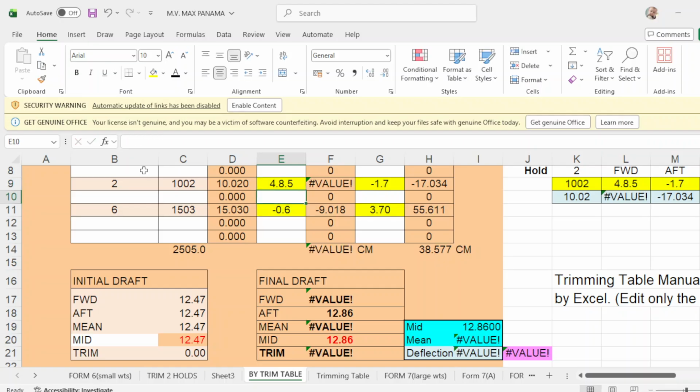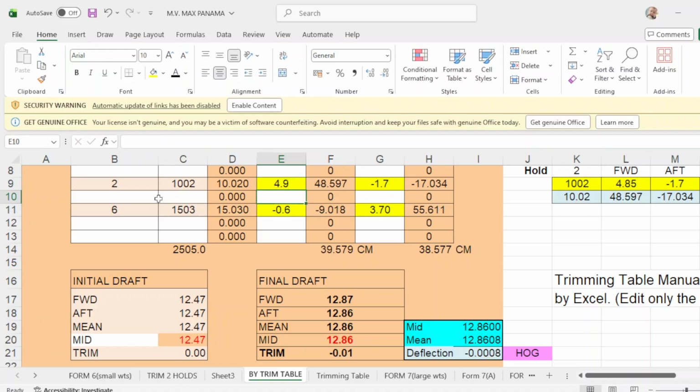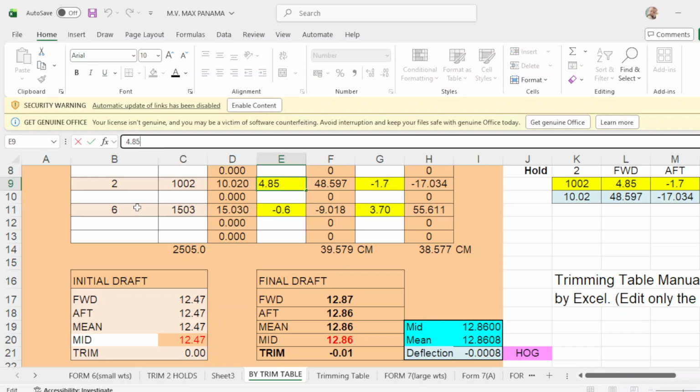Wait, I'm sorry, undo. 8.5. Put this 8.4.